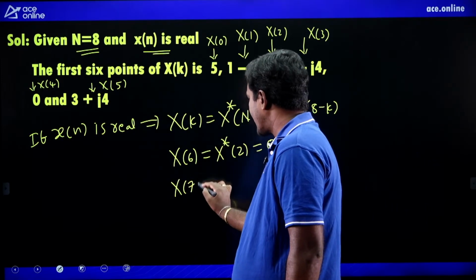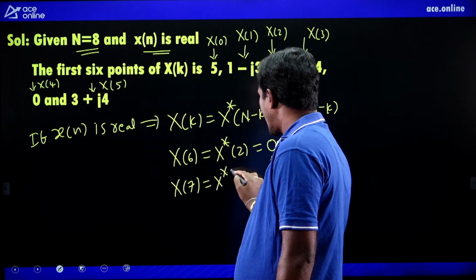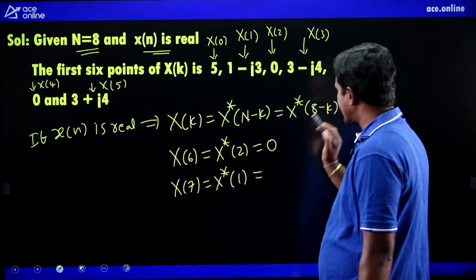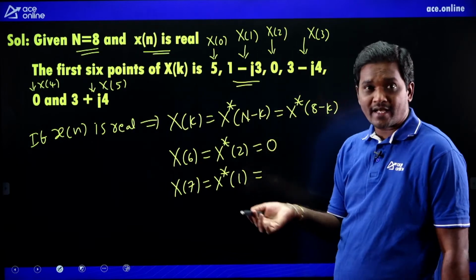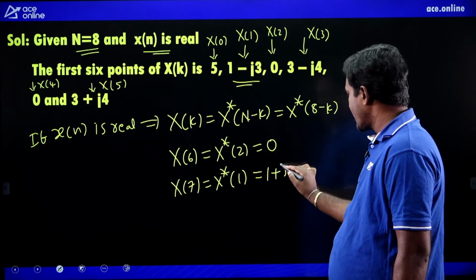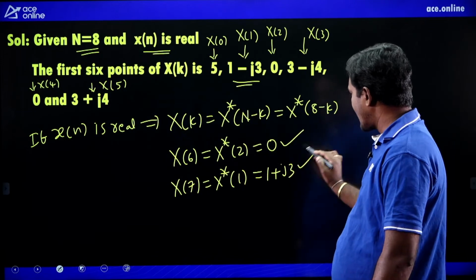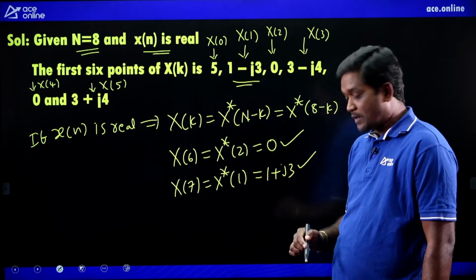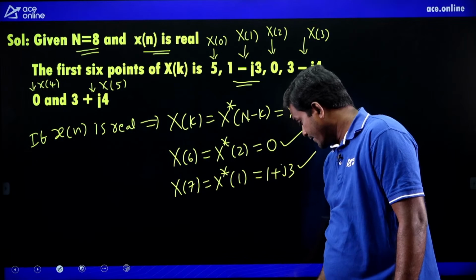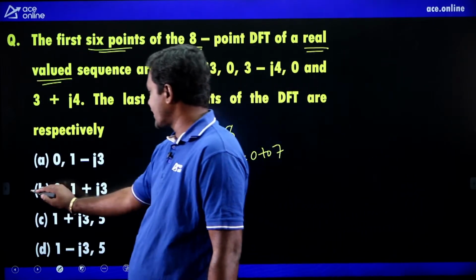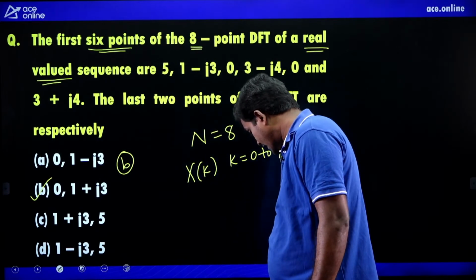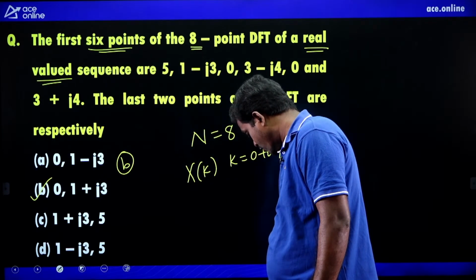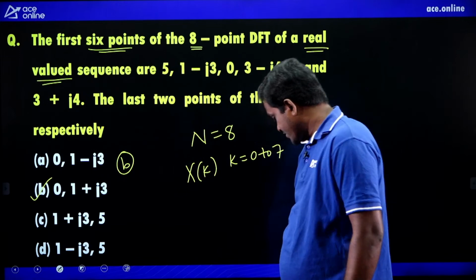Capital X of 7 equals capital X star of 1, because 8 minus 7 is 1. What is X of 1? 1 minus j3. 1 minus j3 conjugate is how much? 1 plus j3. So what are the last 2 points? 0, 1 plus j3. Anybody given? Yes, 0, 1 plus j3. Very good. B is the right option. Yes, some of them gave the correct answer. Durga Prasad, your answer is correct. Uma, correct. Raju, correct. Yes, very good.